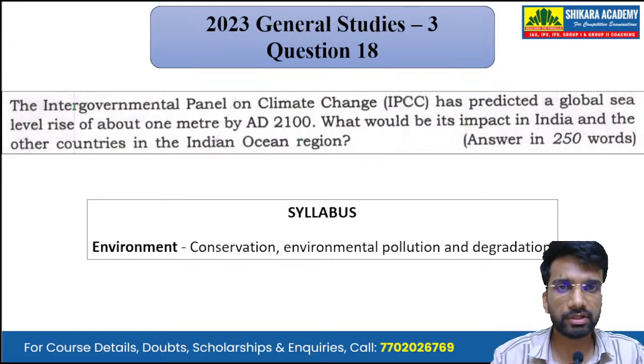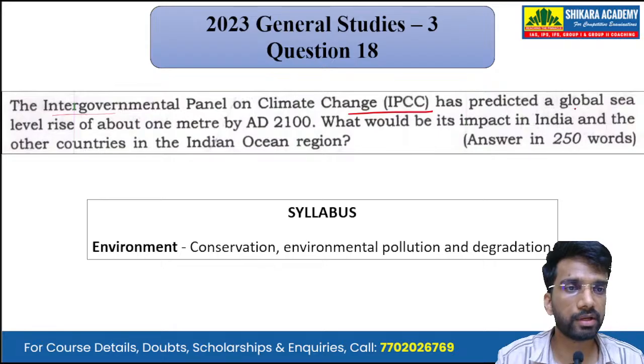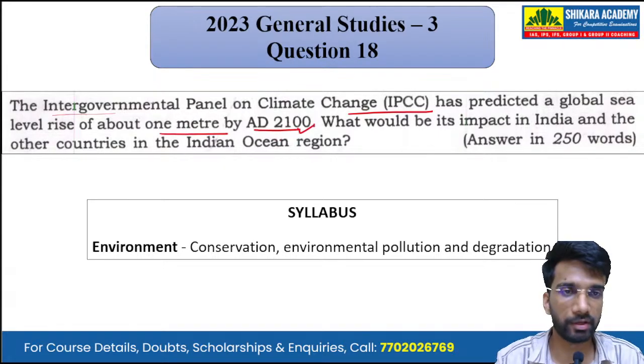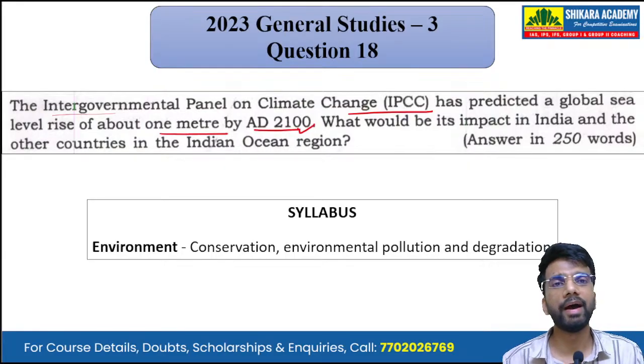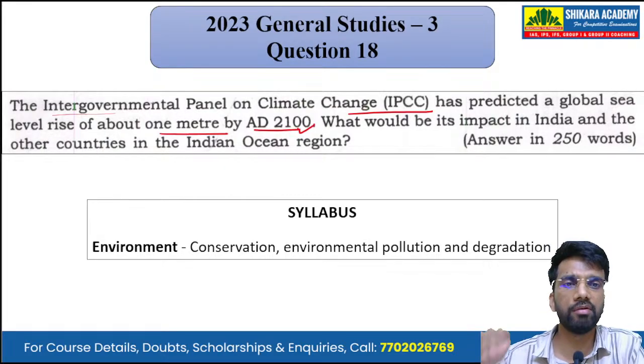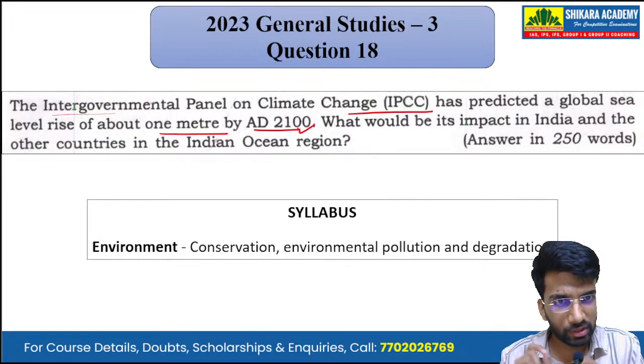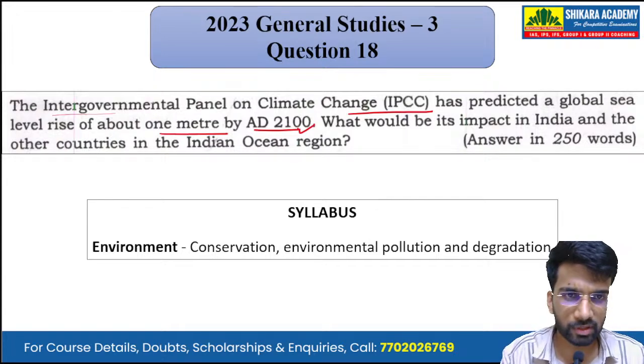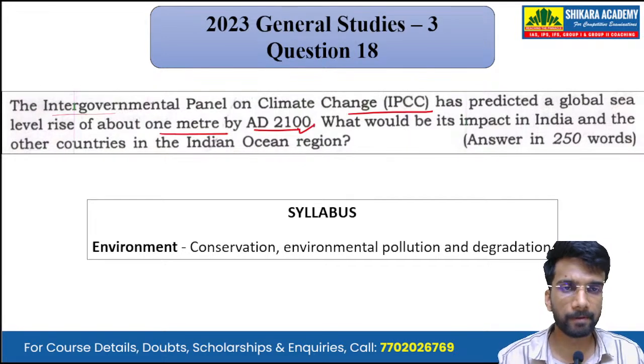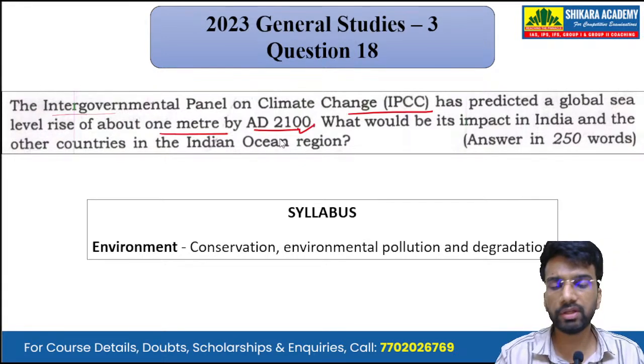Now, moving on to the next question, that is question number 18. The Intergovernmental Panel on Climate Change (IPCC) has predicted a global sea level rise of about 1 meter by AD 2100. Okay, so by the year 2100, IPCC has predicted that the global sea level will rise by 1 meter. So now this is an introductory statement. Okay, nothing has been asked till now. So we will be dealing with the introductory statement.